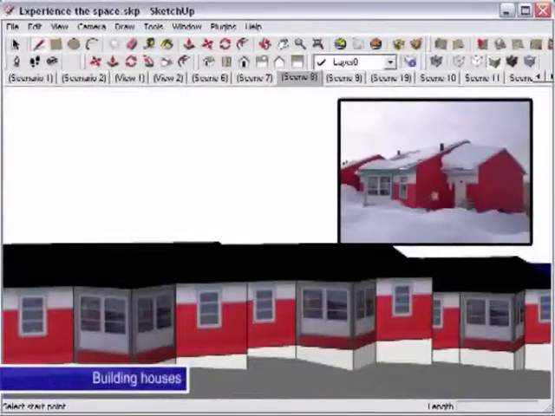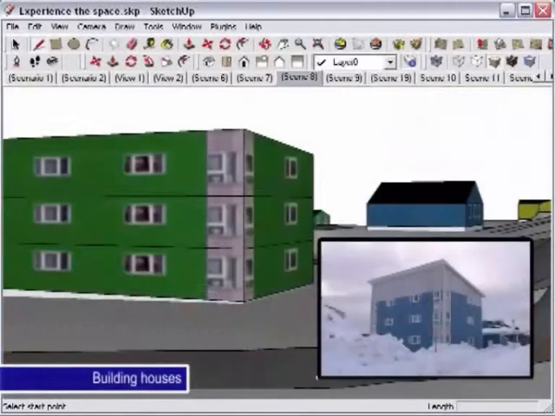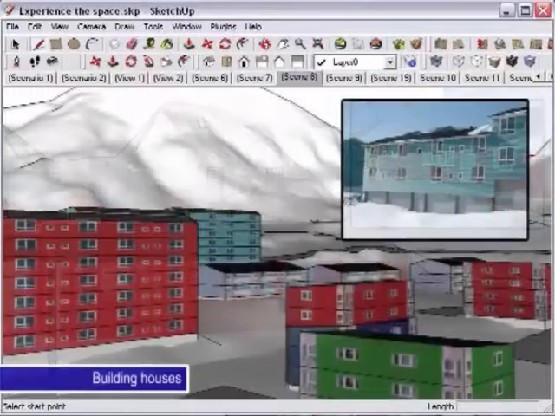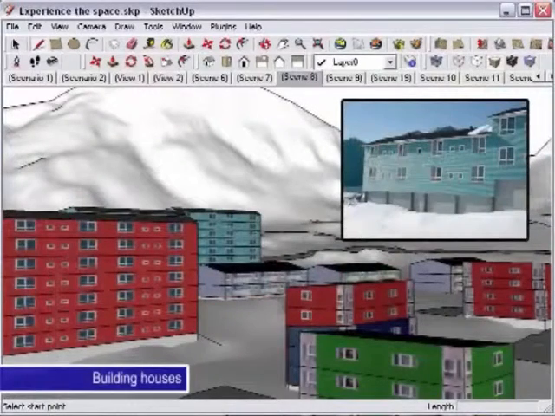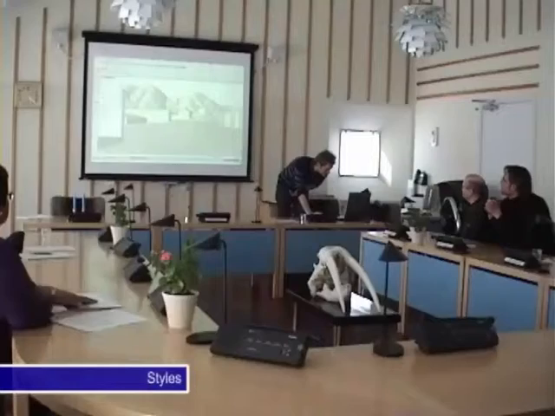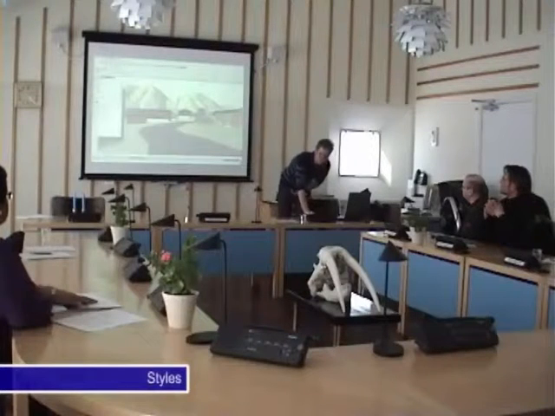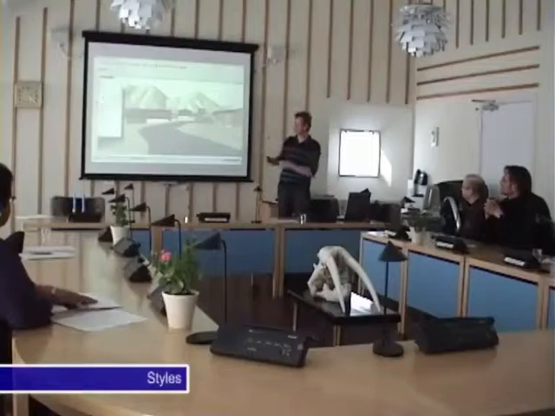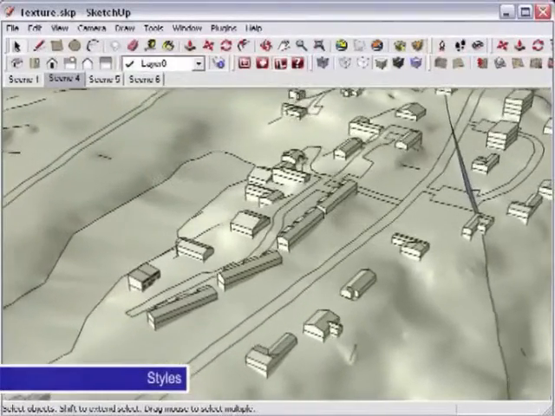All the buildings made for the Akia project were built and given a texture from some of the existing houses in the town. The texture or image of a facade was blurred so it didn't appear as a one-to-one of the real house. By doing so we kept information such as colors, windows and doors. During our presentation we could demonstrate how we were able to control the topic of the discussion by using these styles. Let's take a look at it.